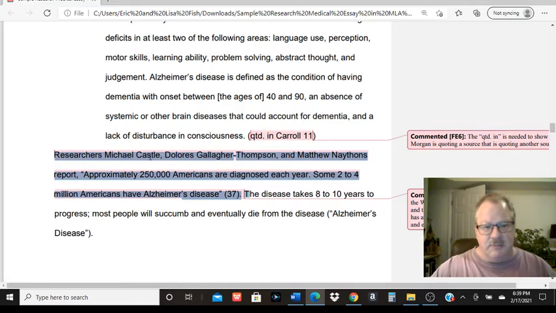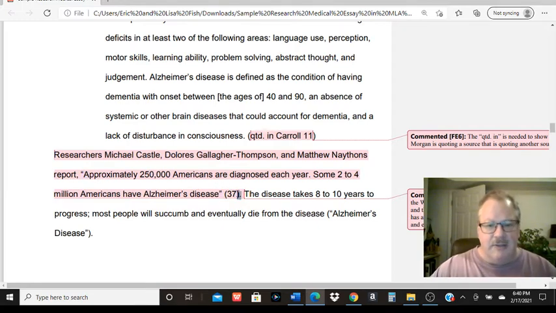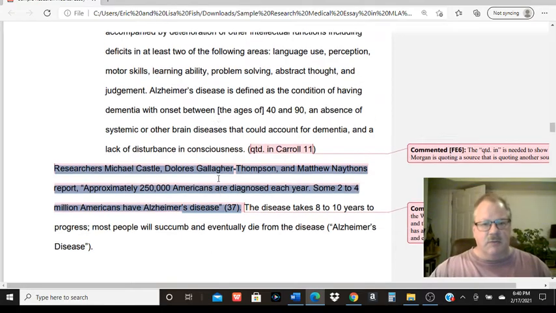So here, researchers Michael Castle, Dolores Thompson, and Matthew Nathan's report. You see the quote marks, then she gives the quote word for word. Then you see the citation, that's the page number from that source. In that citation, I should see the first word on the works cited page and the page number if you have one. You can also put the author's name in the introduction like this, whichever way you want to do it. That's exactly what a short quote should look like. It's introduced, it's cited, it's in quote marks, and it's word for word.